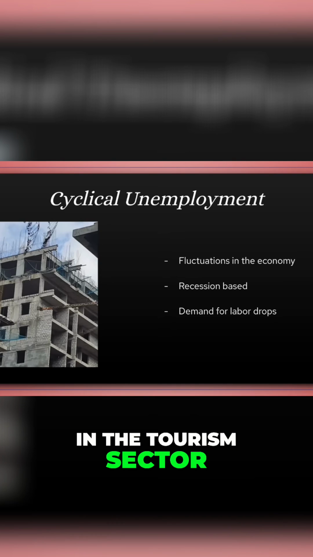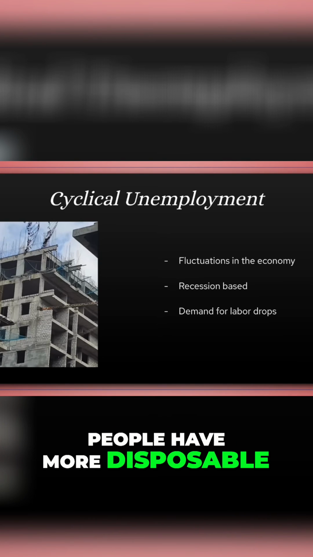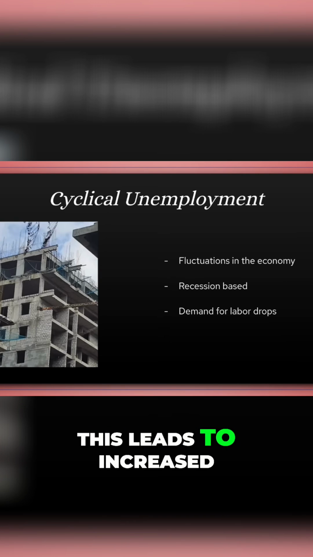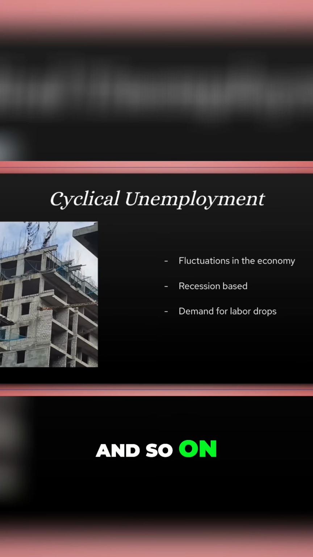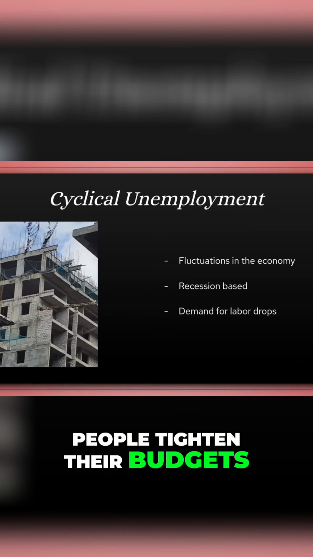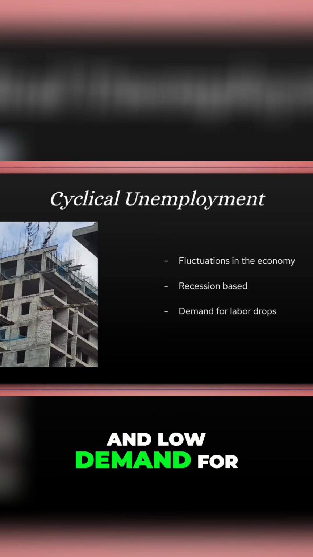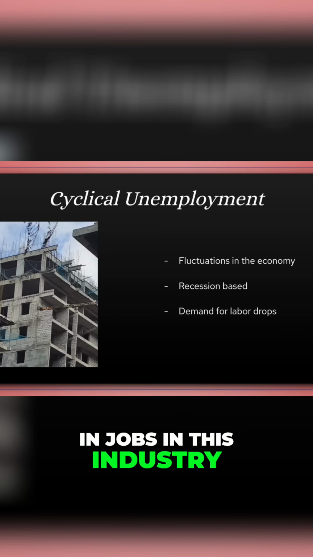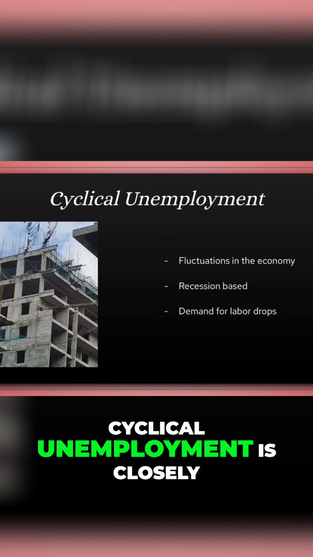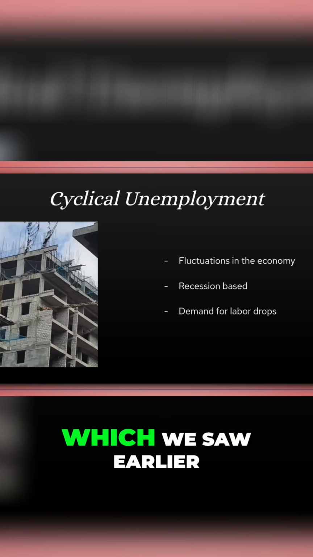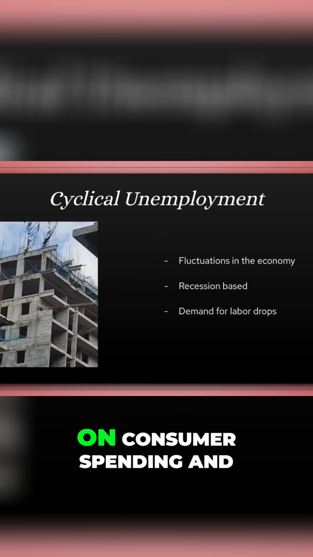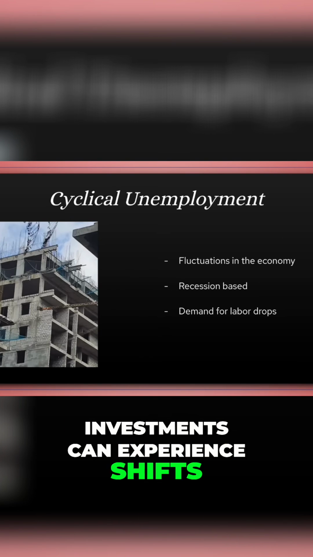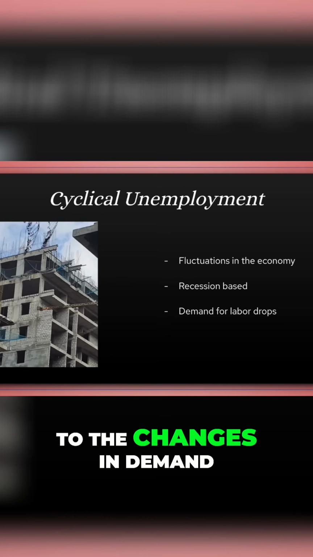Similarly, in the tourism sector, when the economy is thriving, people have more disposable income to travel and explore. This leads to increased demand for flights, hotels, entertainment like movies, and so on. Yet, in an economic downturn, people tighten their budgets, leading to reduced travel and low demand for these tourism-related services. And as a result, there are losses in jobs in this industry. In both examples, cyclical unemployment is closely tied to the fluctuations in the business cycle, which we saw earlier. As the economy contracts and expands, industries that heavily rely on consumer spending and investments can experience shifts in employment levels due to the changes in demand.